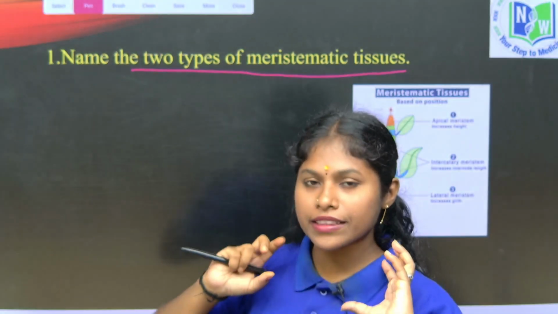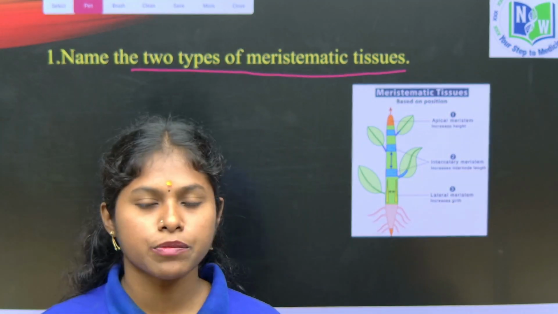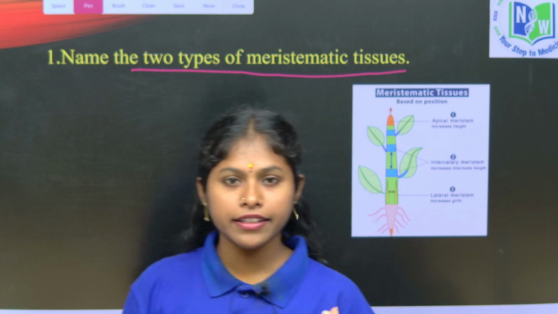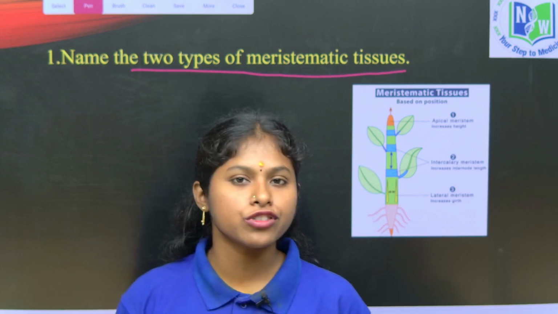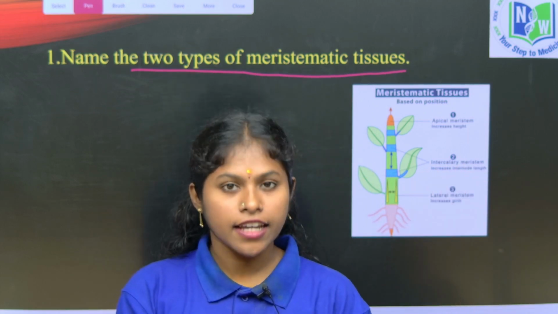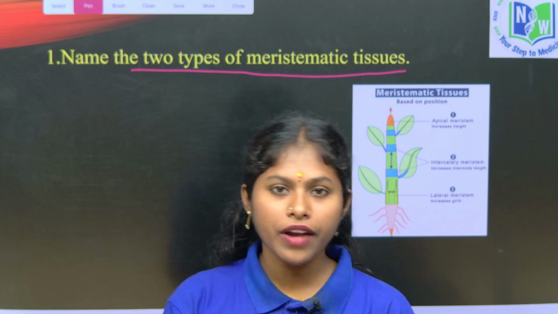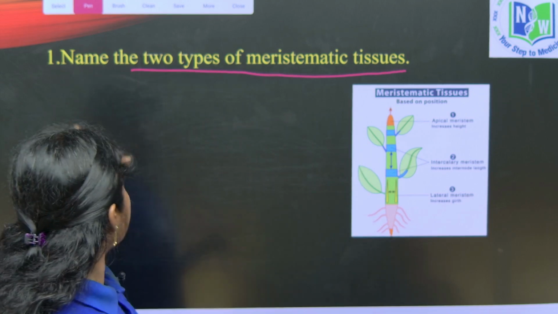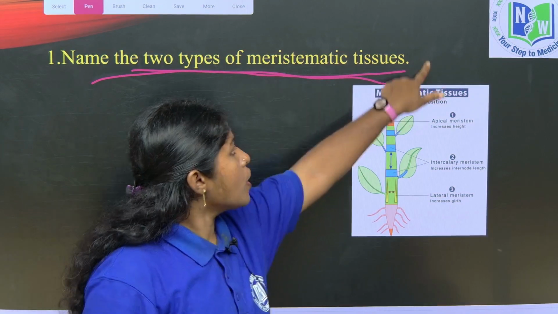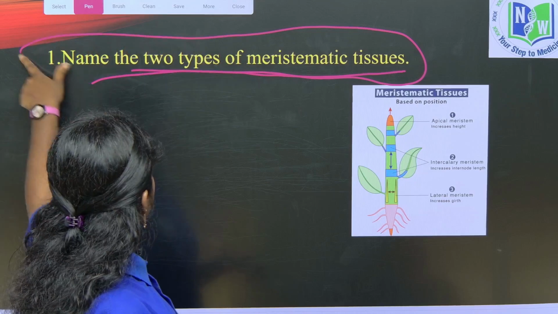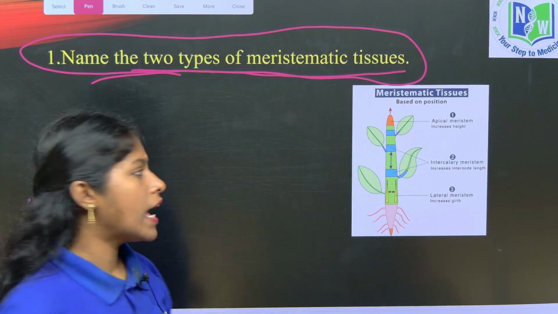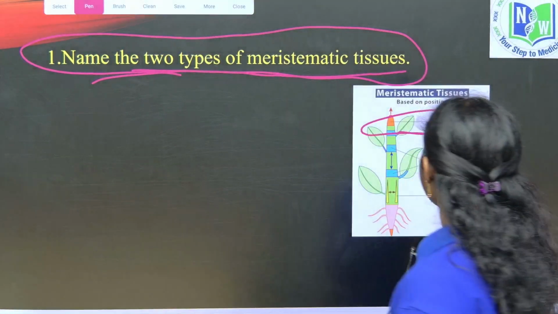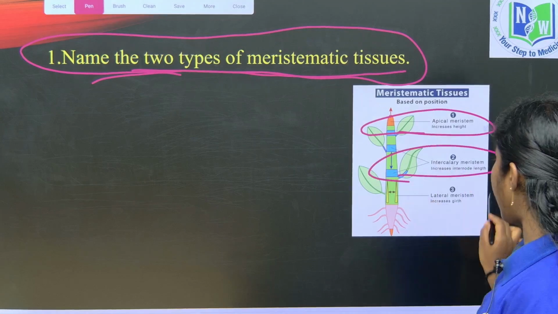So what is a meristematic tissue, children? What is meant by tissue? A group of cells combined together forms a tissue, right? Here they are asking to name two types of meristematic tissue. Based on location, meristematic tissues are of three types. What are they, children? Apical meristem, intercalary meristem, and lateral meristem.